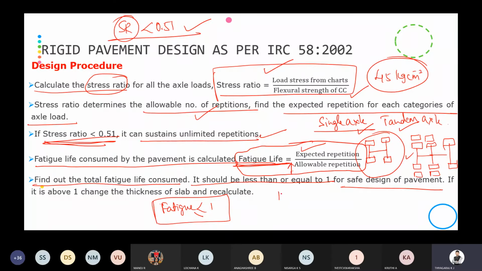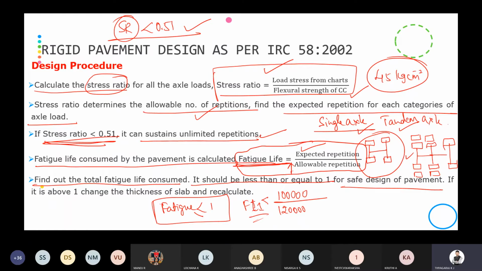For example, if 1 lakh is the expected repetitions but the allowable repetitions is 1,20,000, it has crossed, so the fatigue life will be less than 1. So remember, after finding the fatigue life, you check whether it is safe or not.